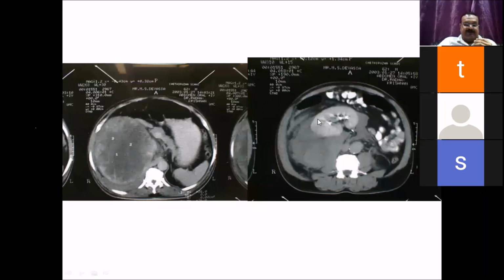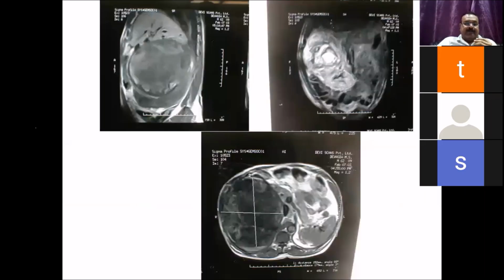And in this patient, we had also done an MRI. MRI is also available in this patient. And you can see a huge mass starting just below the lower border of the liver and reaching almost up to the pelvis, very close to the kidney. Though it appears that the plane with the kidney is very well maintained.